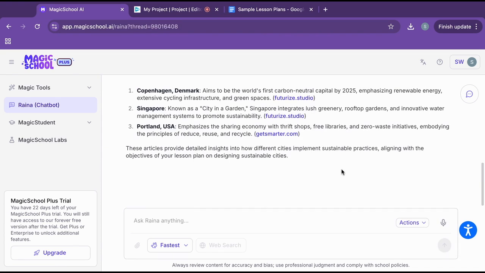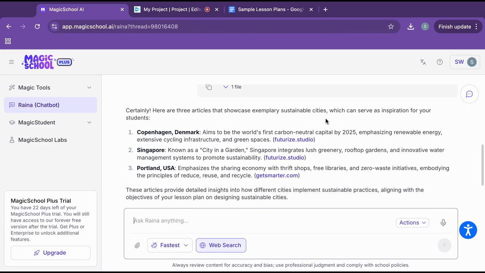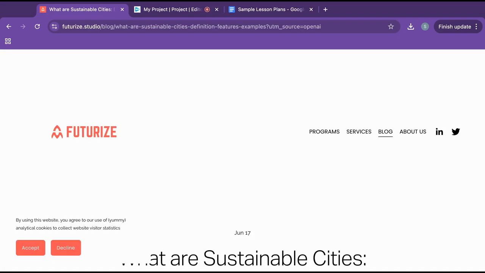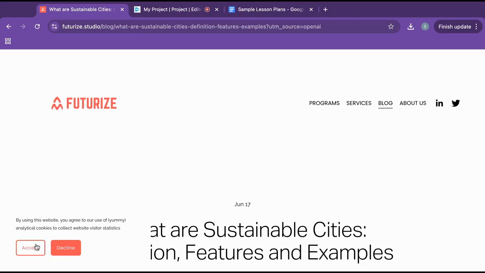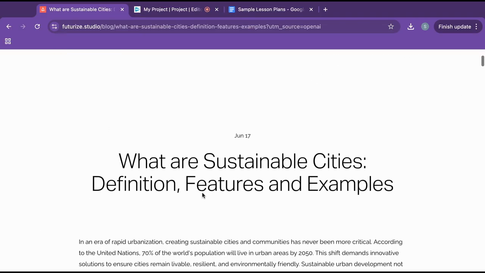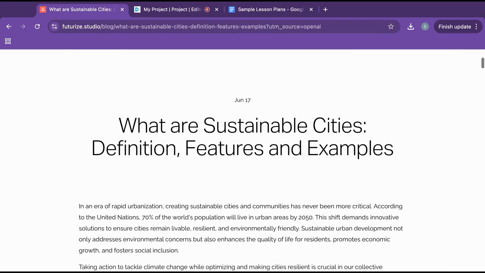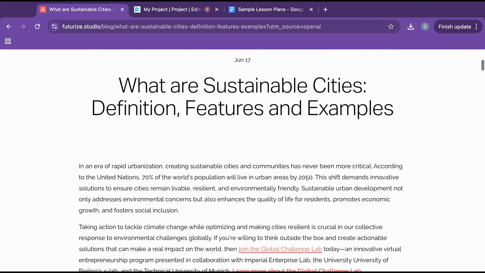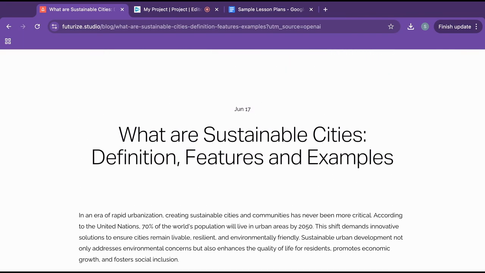And then you can see that Raina has given us, as I asked, 3 different articles. And obviously, as the teacher, you can go ahead and take a look at those, see if you like them. And then if not, you can continue to ask Raina for some outputs. This one looks pretty good. What are sustainable cities? Definition, features, and examples. And then you can use the different features within Magic School to scaffold that text or use the text leveler, which we'll take a look at now.